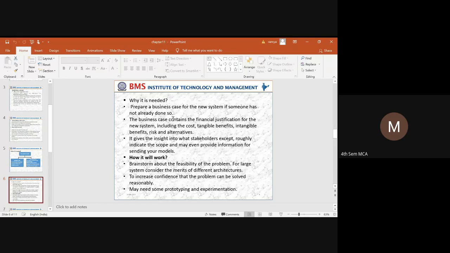Say, for example, you are developing a particular application and you say that it will be sold for 50,000 rupees. What costs are included? It can be hardware, software, developmental charges, designer charges, and different benefits. What are the risks and alternatives that are considered?